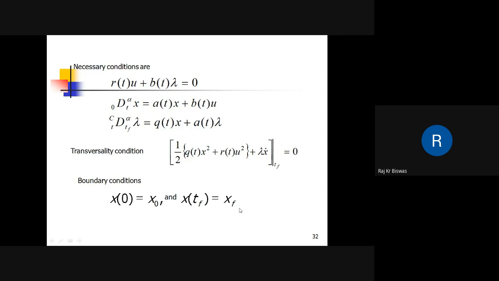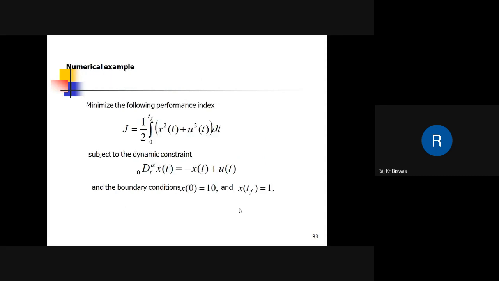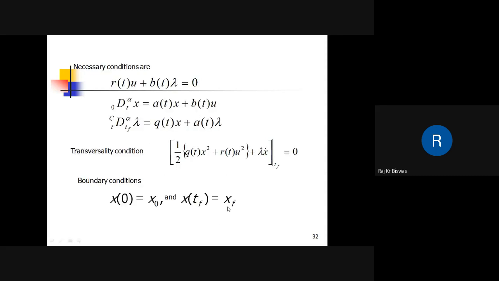Here we solve the state and co-state equations, but we don't know the final time. So some shooting-method-type numerical technique is used to solve the state and co-state equations.